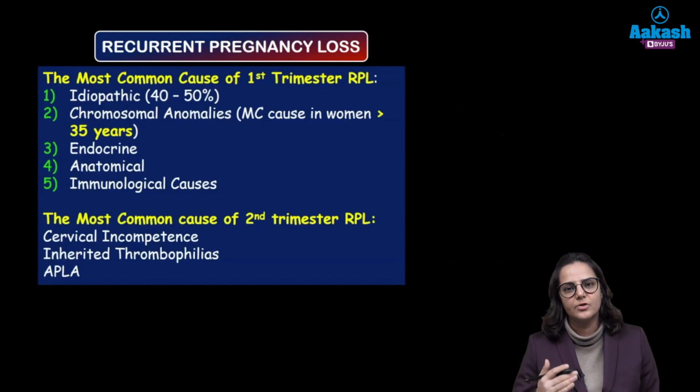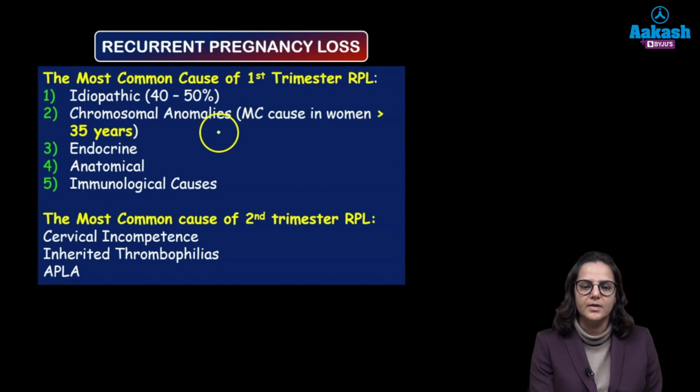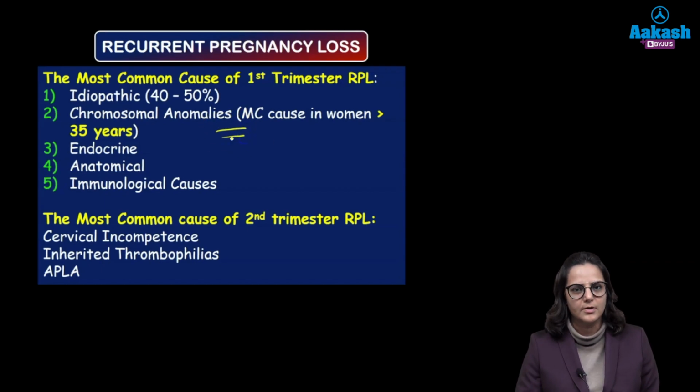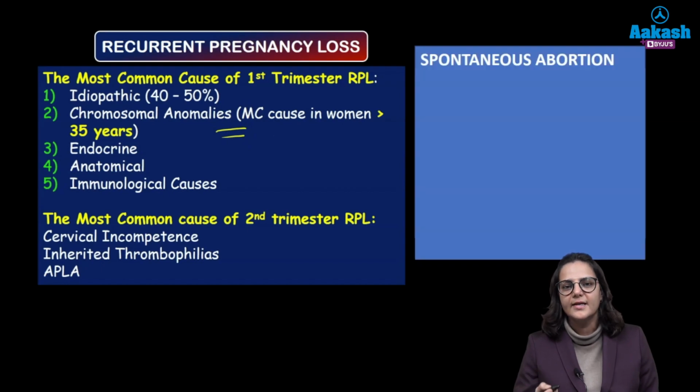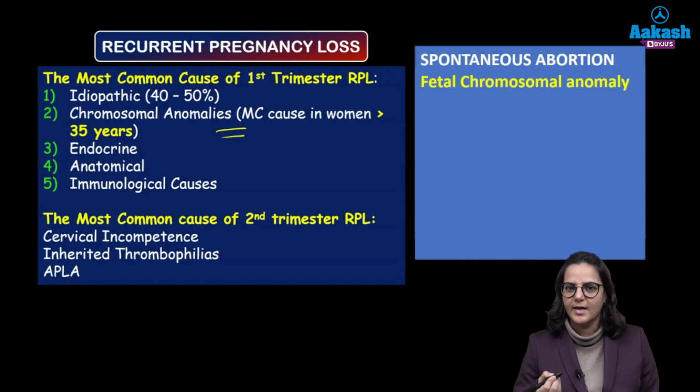What are the causes? Causes can be divided into first trimester and second trimester. First trimester cause, most common is idiopathic, then it can be chromosomal also. If the woman is more than 35 years of age, then chromosomal anomaly becomes the most common cause. Alright. I would like to give a short trivia over here that in case of spontaneous abortion also, the most common cause is fetal chromosomal anomaly.